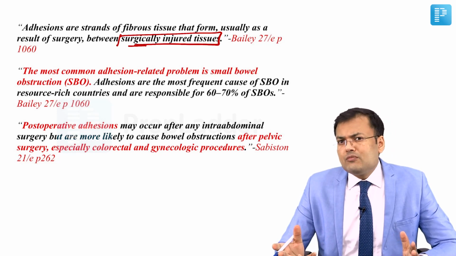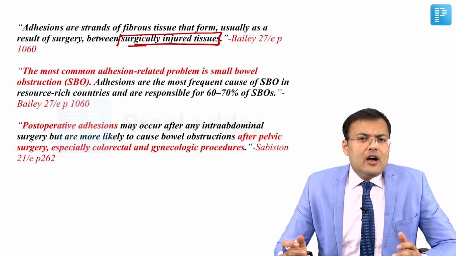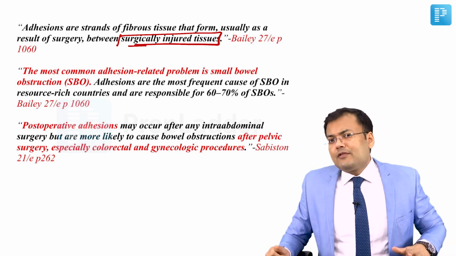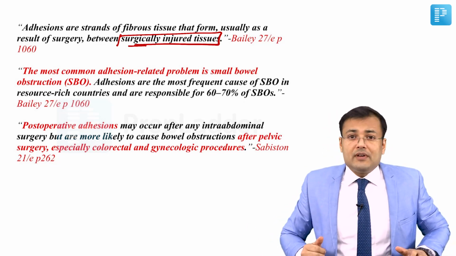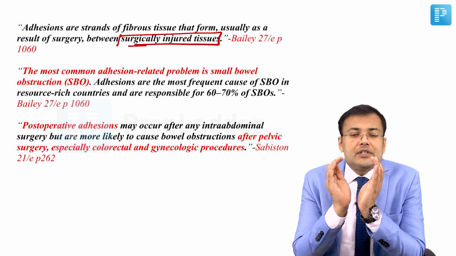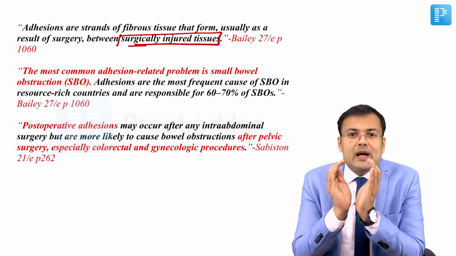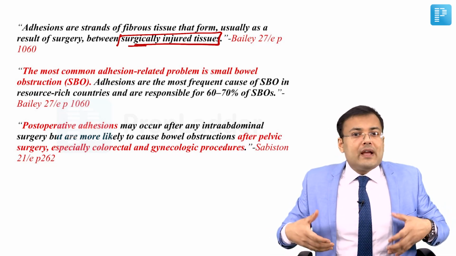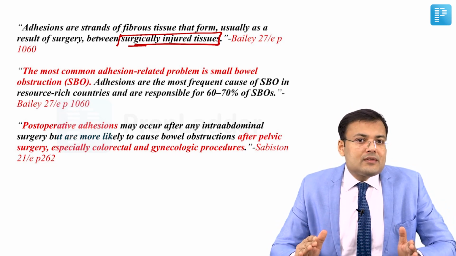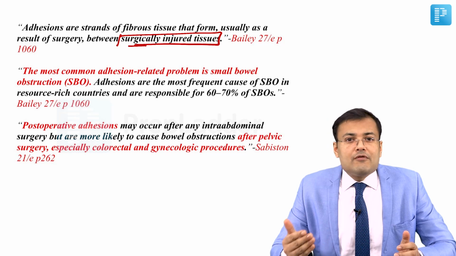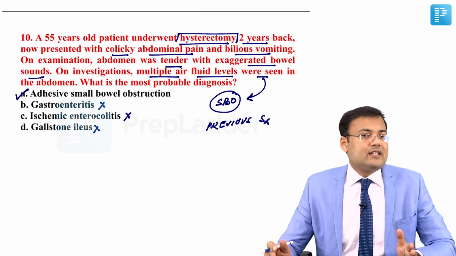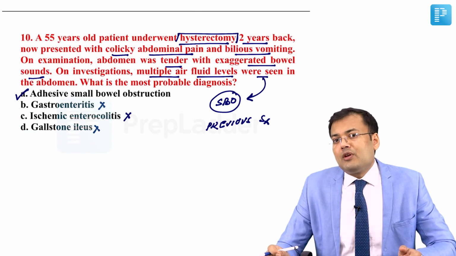And overall, what is the most common cause of small bowel obstruction? Overall, the most common cause is adhesions. Now, in which kind of surgeries is there maximum risk of adhesive intestinal obstruction? There is maximum risk in gynecological operations or pelvic surgeries, followed by lower abdominal, followed by upper abdominal surgeries. Correct answer for this question is adhesive small bowel obstruction.